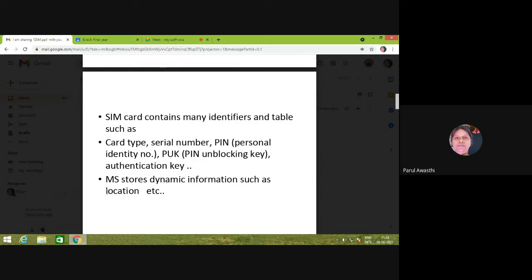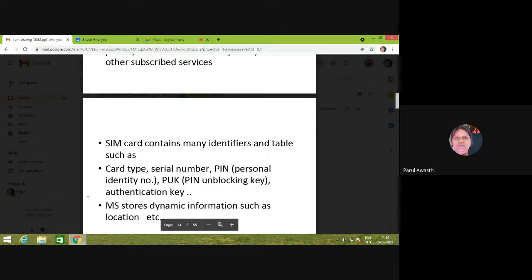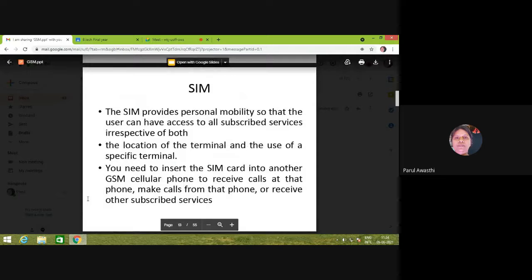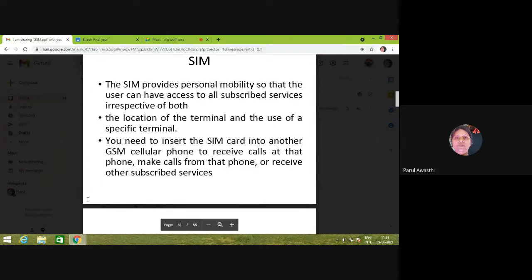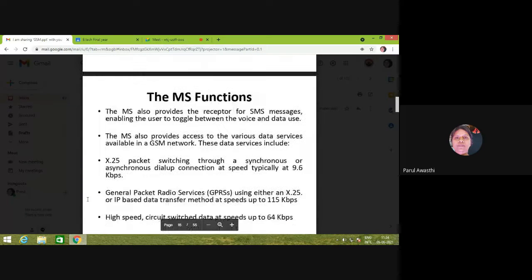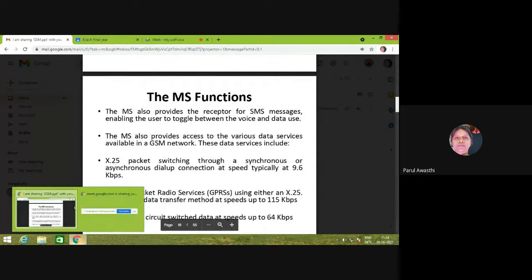The mobile station stores your dynamic information, which changes as per the time, such as your location, etc. So these are the duties of your SIM card, right? It is a terminal. You have to use it to initiate your services. Then what are the functions of the mobile station?